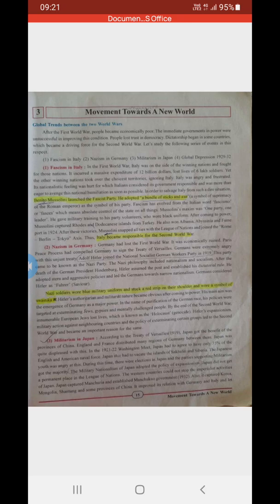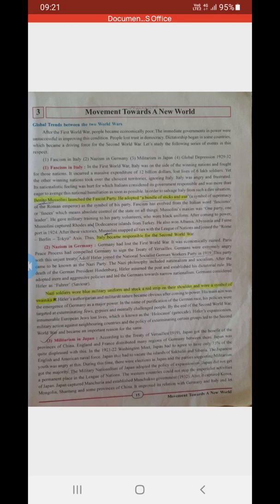According to the Treaty of Versailles 1919, Japan got the benefit of the provinces of China, while England and France distributed many regions of Germany between them. Japan was quite displeased with this. The Paris peace process had compelled Germany to sign the Treaty of Versailles, and that was in the year 1919.